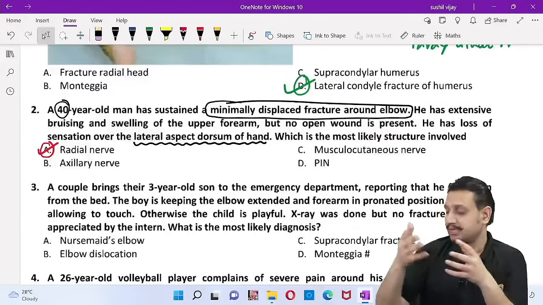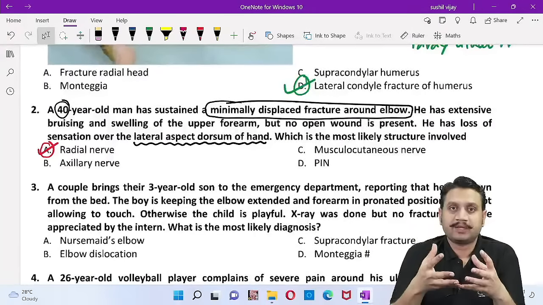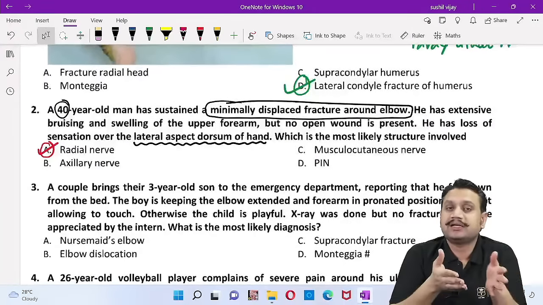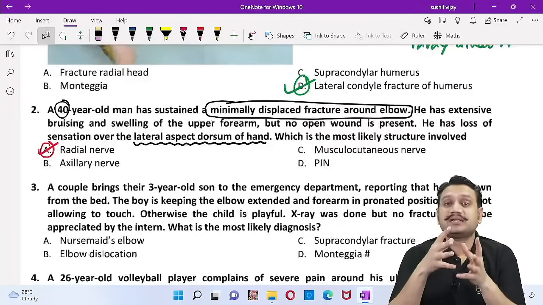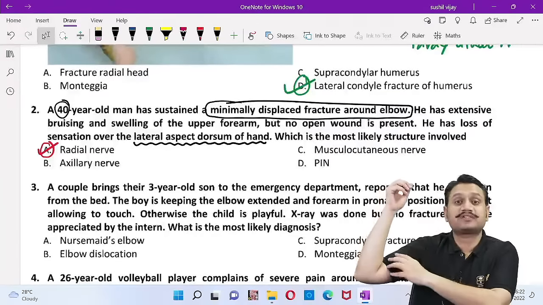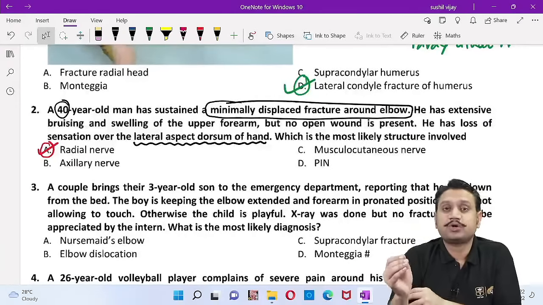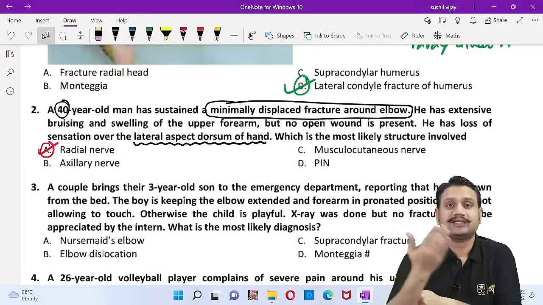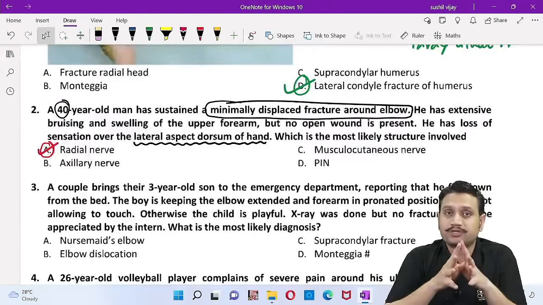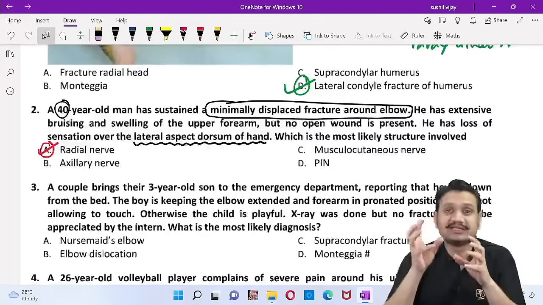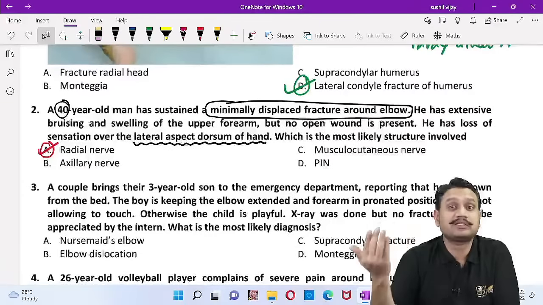For example, shaft of humerus, you all know it involves most commonly which nerve? The radial nerve. But in the last year, NEET exam 2021, what was the question? A patient has a comminuted fracture of the shaft of the humerus, and now the patient is not able to flex his elbow, and there is loss of sensation on the upper lateral aspect of the forearm as well. You got this point? The patient has the same injury, fracture shaft, but they want to know the nerve involved if the patient has some other presentation.